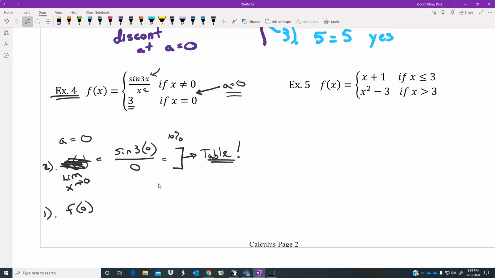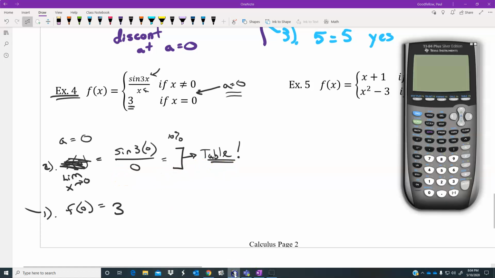Does f of 0 work? And oh, f of 0 is 3. That one does work. I'm going to check that mark. I'm doing it backwards. Okay. Now I am checking the limit in this particular case. Let's look at the table to decide whether or not it works or not.